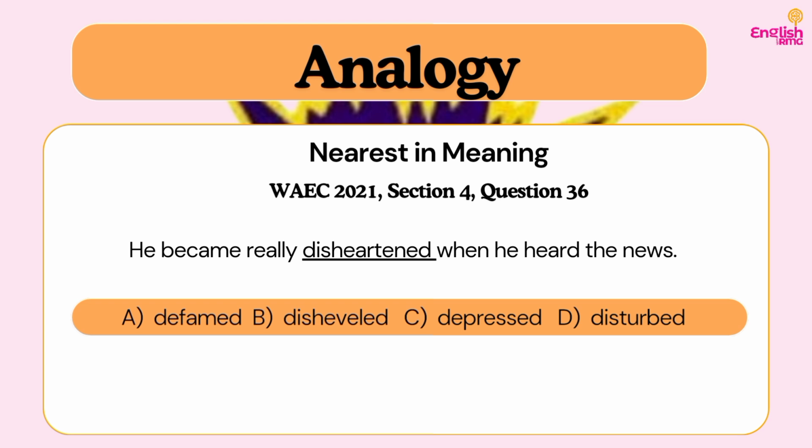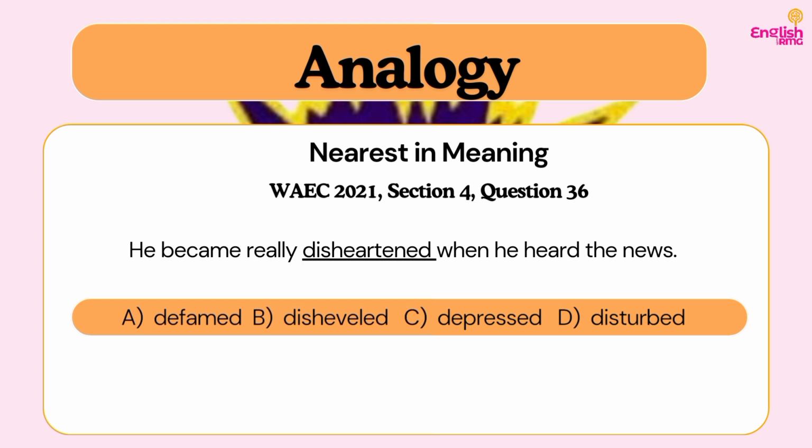Depressed. Do you understand? Because when someone is disheartened, it means that the person is low spirited. The person is sad. The person is down emotionally because of one thing or the other that has happened, just as learning about bad news. So the apt word in this context is what? Depressed.